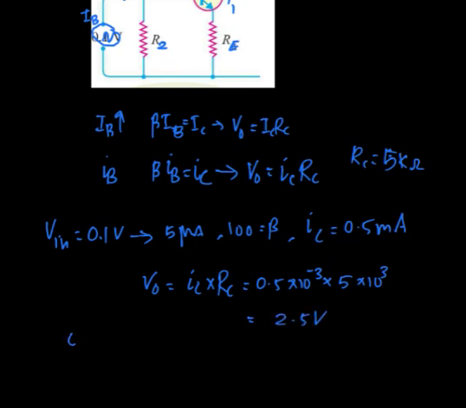So a 0.1 volt applied at the input will be obtained as 2.5 volts at the output. So we can say that this is the way the transistor performs the purpose of amplification.